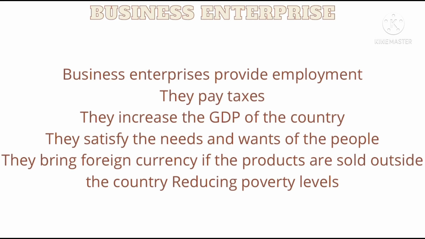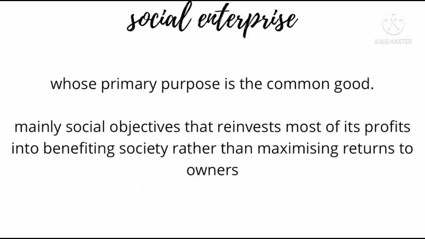This also satisfies the needs and wants of the people, which is the main focus, and that's the reason for business activity, to provide and satisfy the needs and the wants of the people. They also bring foreign currency if the products are sold outside. If they're a multinational, then the country will be reducing its poverty levels as well.